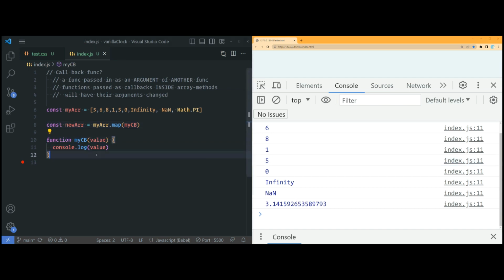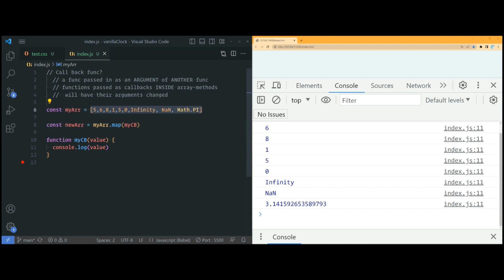Now, how did it know, since we defined it outside, that the argument value will be referring to each of these array values? Well, when you do array callbacks like map, like filter, like reduce, whatever function definition you pass inside, that function definition's arguments, the first argument will refer to the values, second argument, the indexes, and the third argument will refer to the array that it's looping over.